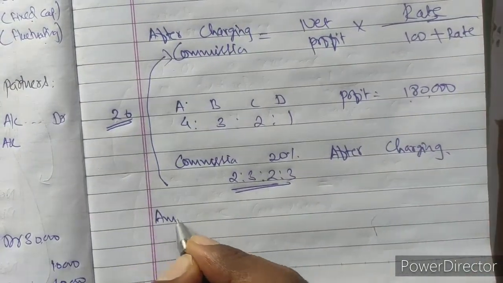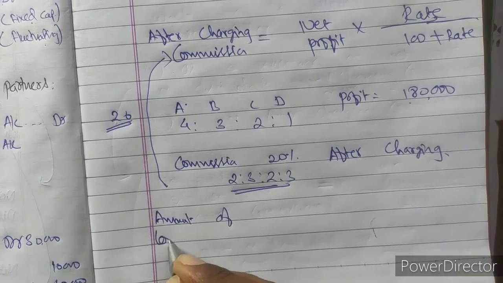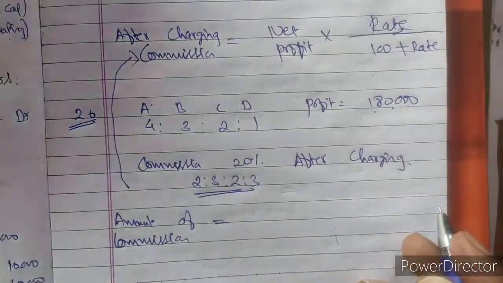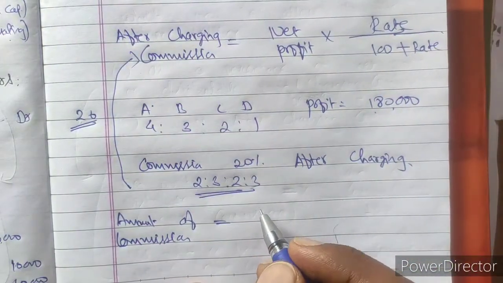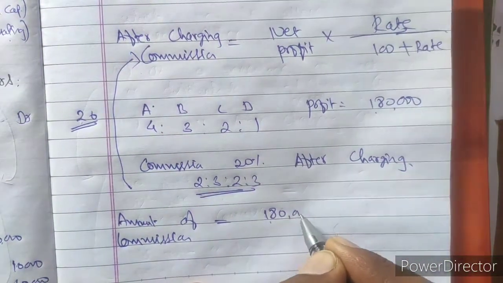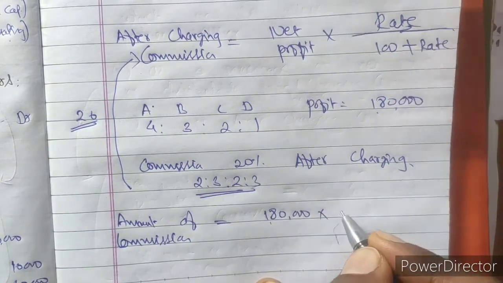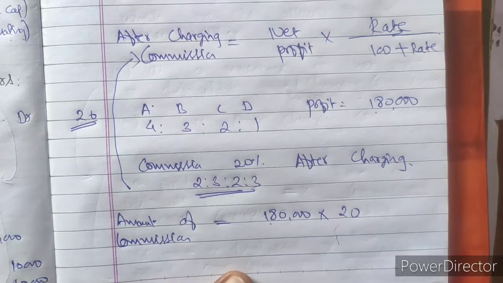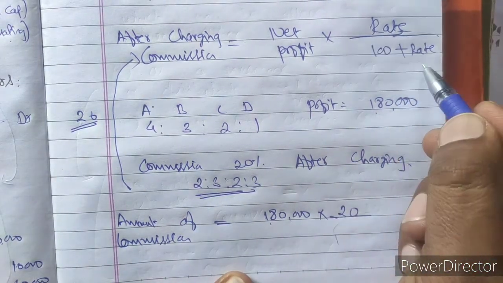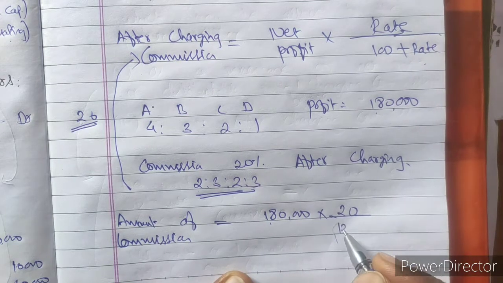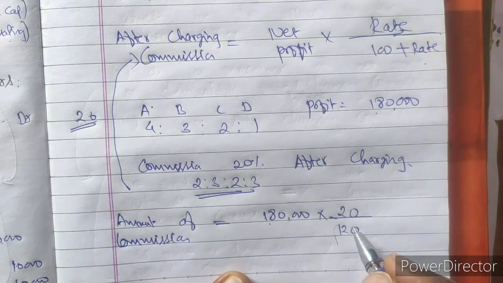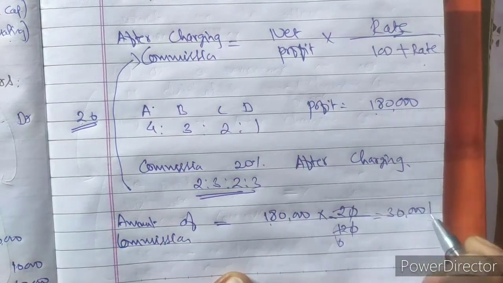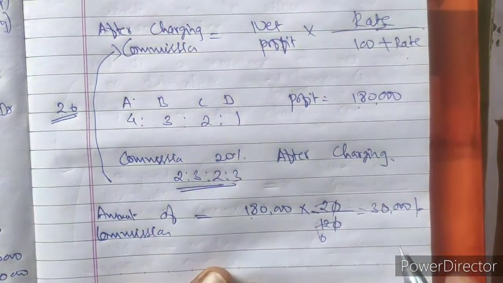Amount of commission. What is the net profit? The net profit here is 1,80,000, into the rate of commission, which is 20, upon 100 plus rate. So 100 plus rate will be 120. Solving this gives 30,000. This 30,000 is the total commission.